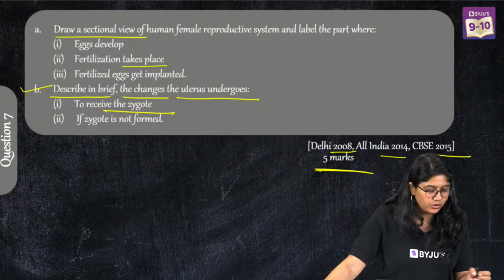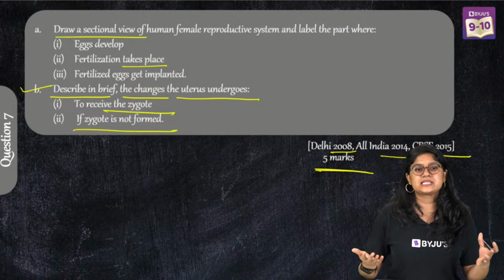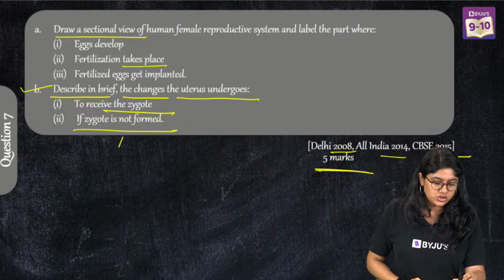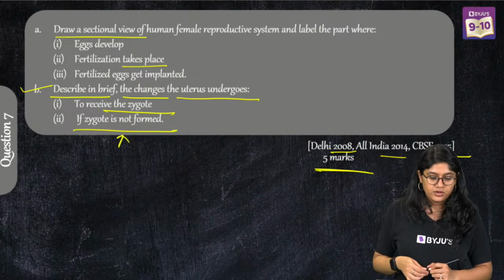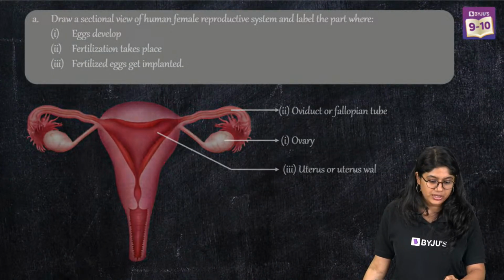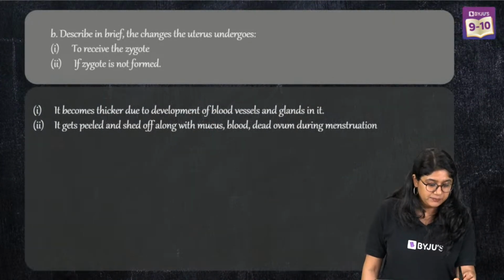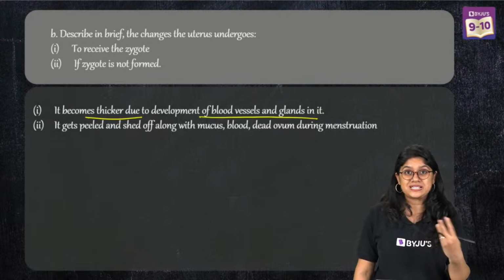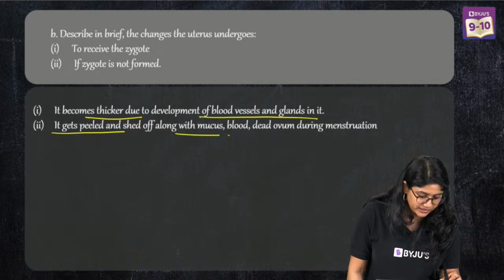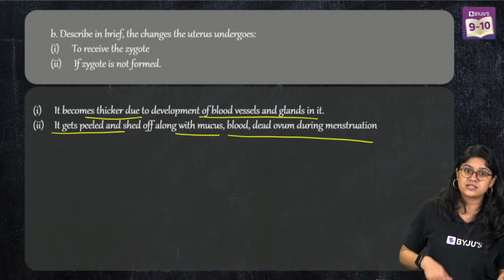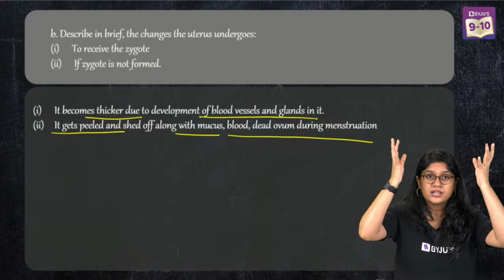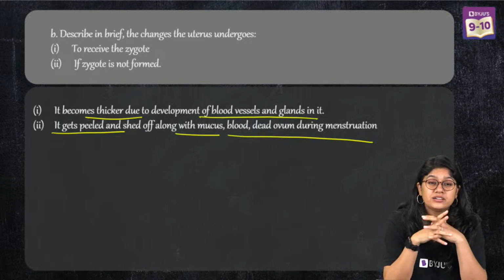Easy. To receive the zygote, it will have more of the blood lining, right? And if the zygote is not formed, we'll see the shedding. So here is how you can write the answer. These are the parts that we have to label, and here we have the answer. It becomes thicker due to development of the blood vessels and the glands in it, and it gets peeled or shed off along with the mucus, blood and the dead ovum. Clear, right? Placenta is not shedding. The uterine thick blood lining will get shed.